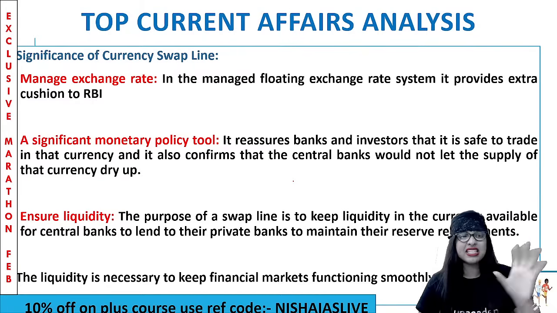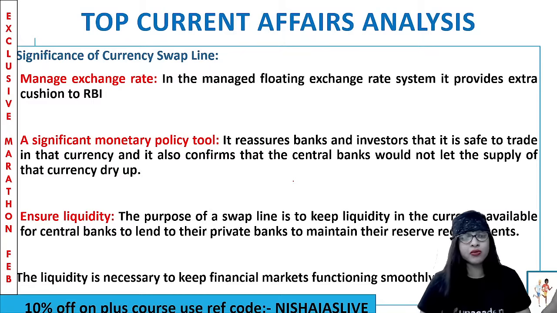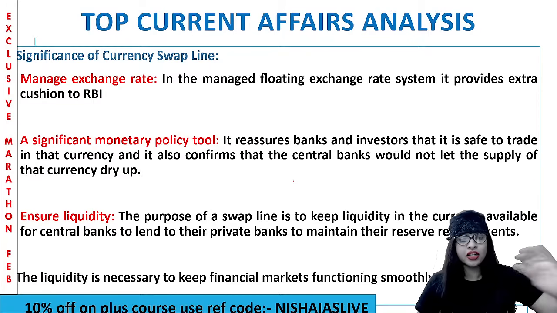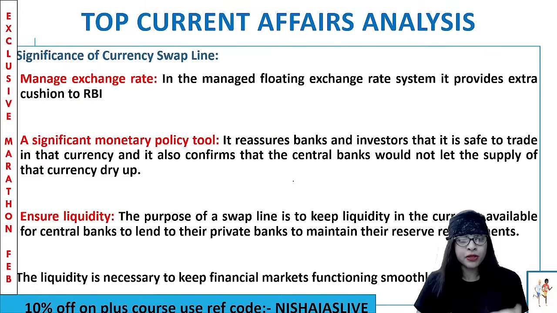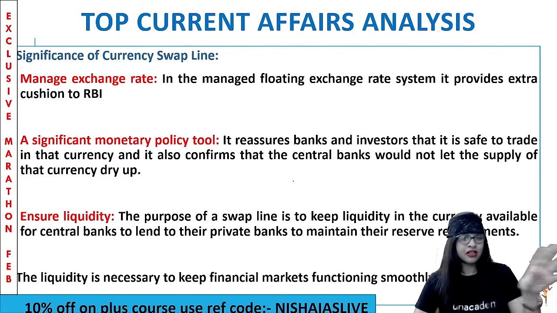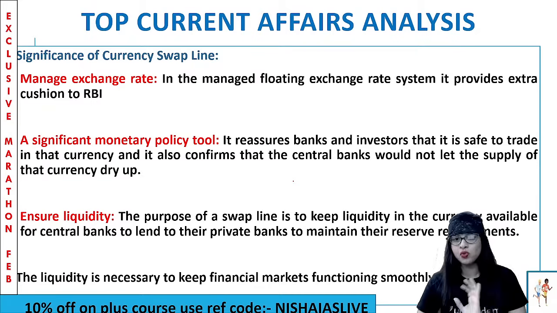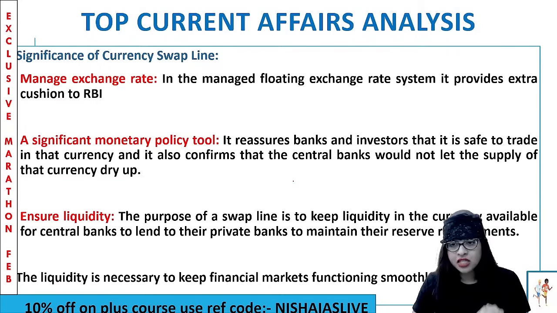Okay, this will still be there without completely taking it off. Clear? And liquidity. Liquidity means the money supply. So the purpose of such kind of swap line is to make sure that the liquidity, money supply and the currency are available for the central banks. Be it Indian rupees or US dollar currency, whatever. The currency available for central banks to lend to their private banks.